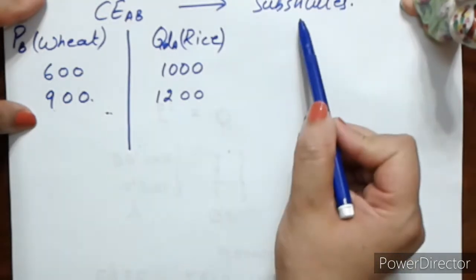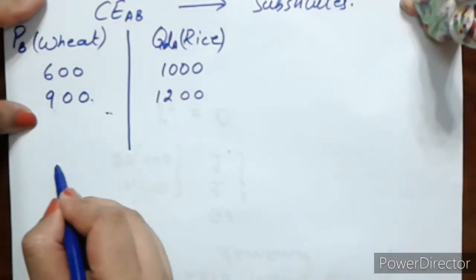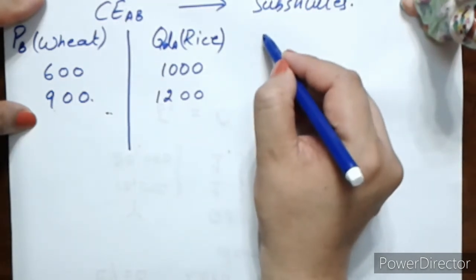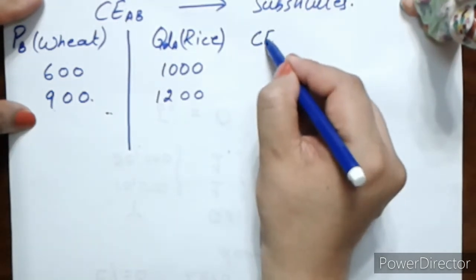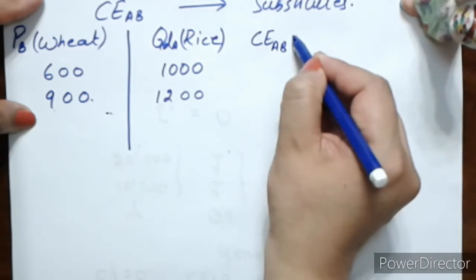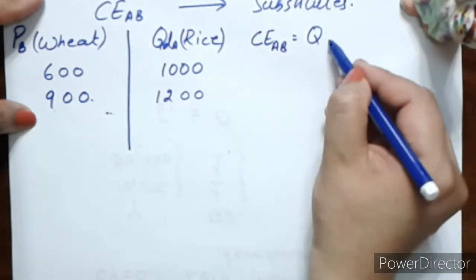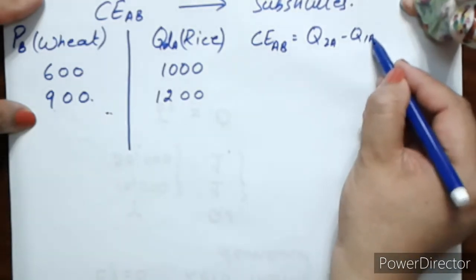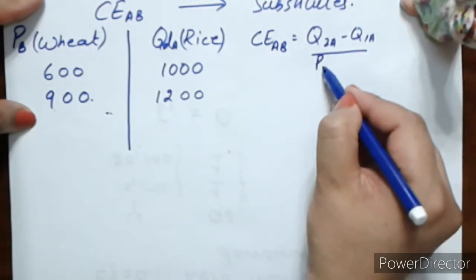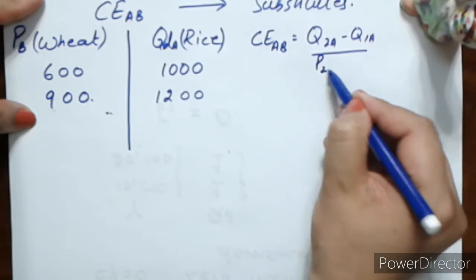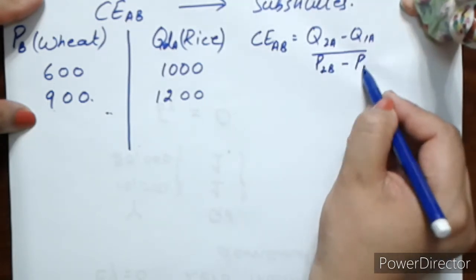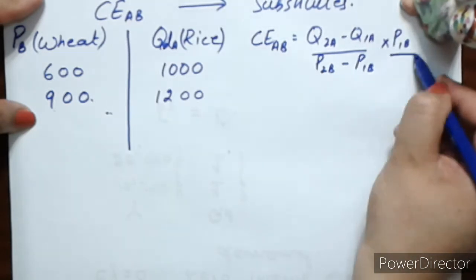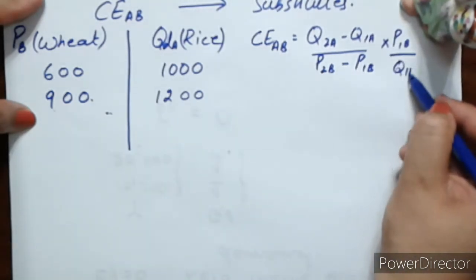Okay, in case of substitutes, now let's put these values in the formula. I'll put them here so that you can see it clearly. Cross elasticity between A and B was equal to Q2A minus Q1A divided by P2B minus P1B into P1B divided by Q1A.